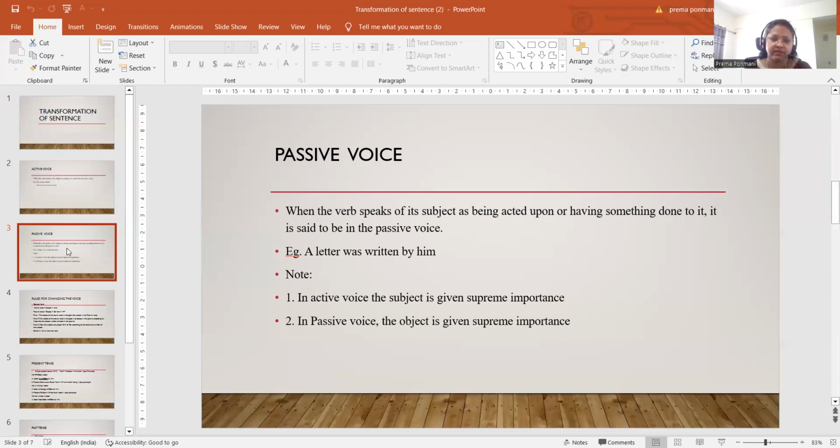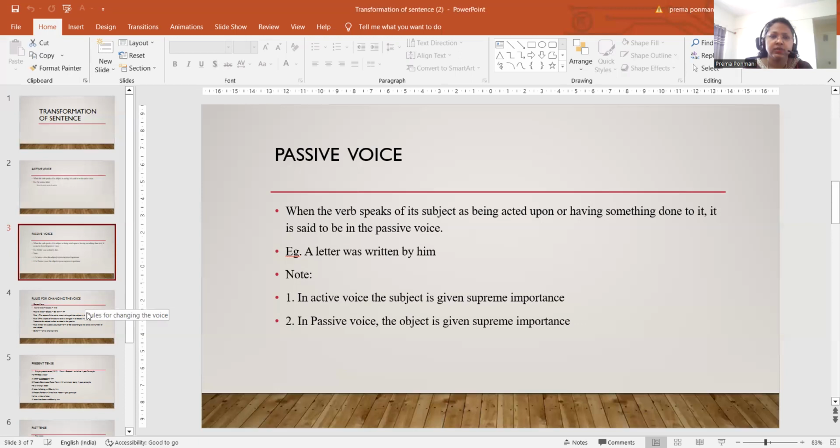So the subject is passive in nature, so we are calling it passive voice. What is the major difference here? In the active voice, we give supreme importance to the subject, so we place the subject first. In the passive voice, the object is given supreme importance, something is done to the subject. That is one of the major differences that we can see in passive and active sentences.